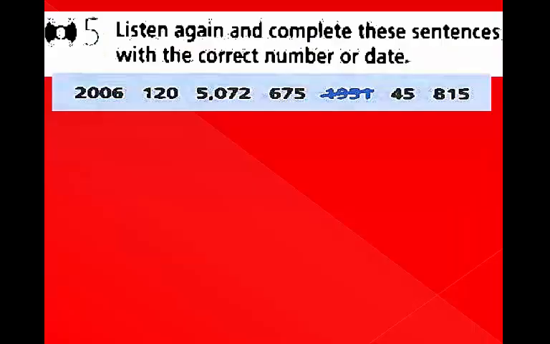Exercise 5, student book, page 81. Listen again and complete these sentences with the correct number or date. 2006, 120, 5,072, 675, 1951, 45, 815.